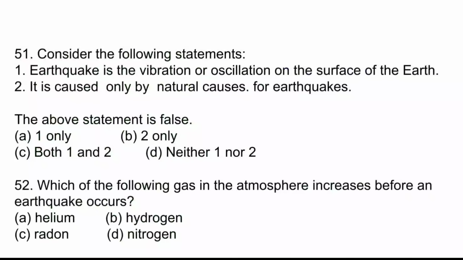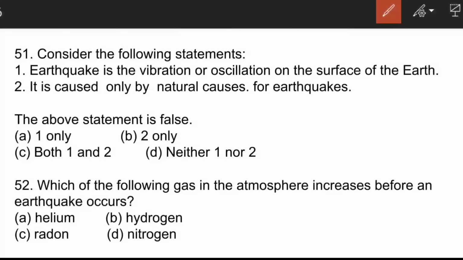The first question is, earthquake is a vibration or oscillation on the surface of the earth. It is caused only by natural causes. Please excuse me for this wrong typing. So here only A is the correct answer, but the question is asked as the above statement is false.